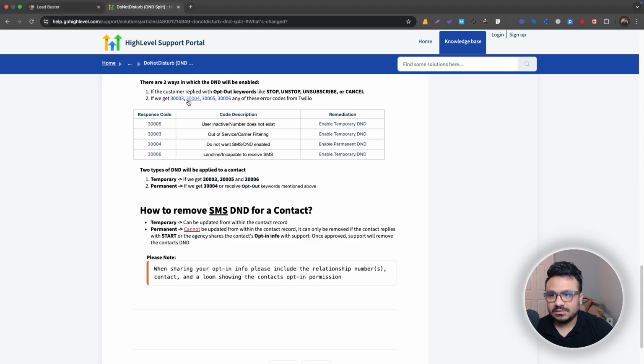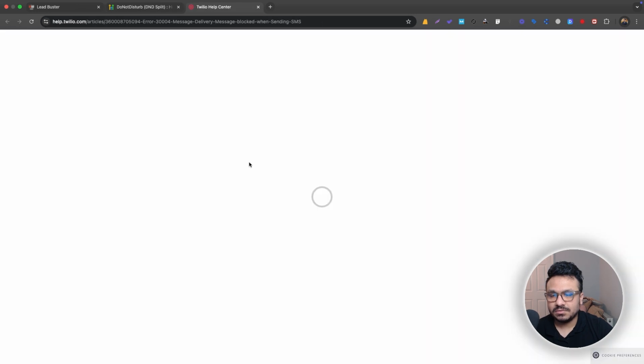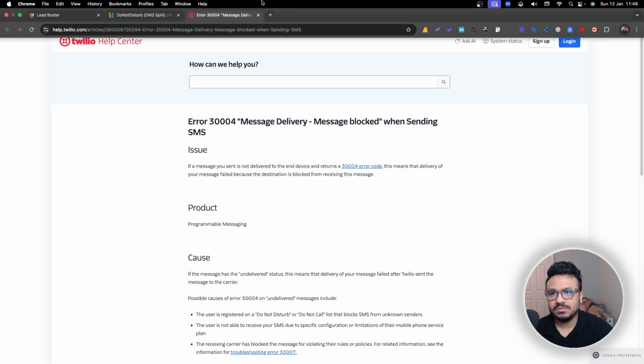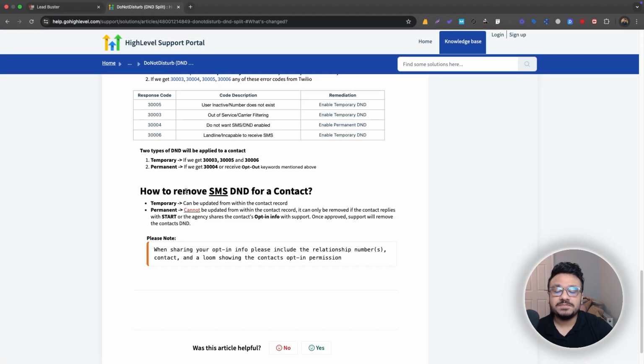Permanent is when this one is actually a permanent one. Message blocked means you won't be able to turn it on, right? When it's a permanent DND on SMS, how do you do that? Same thing: contact support with opt-in information. There's a benefit to, I wouldn't say benefit, but it's actually a bit easier to turn off DND from the contact side.